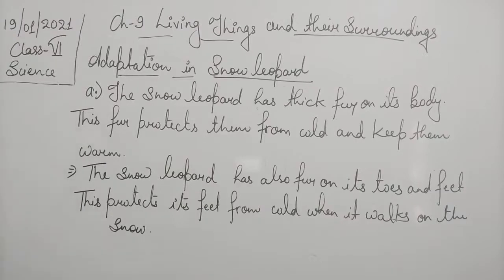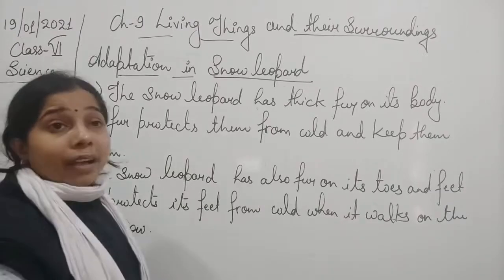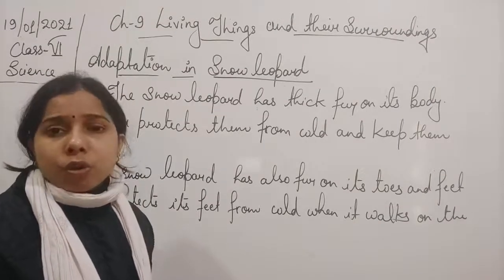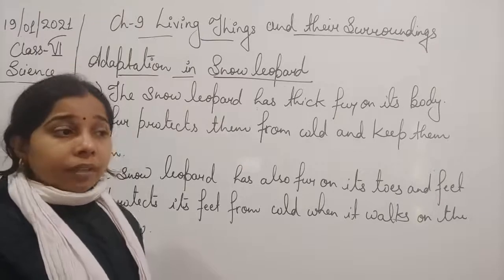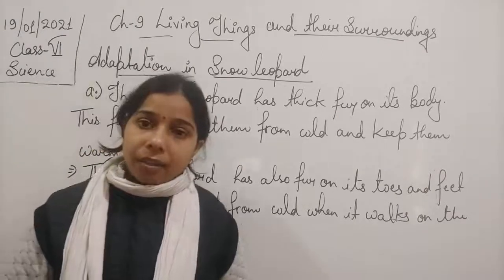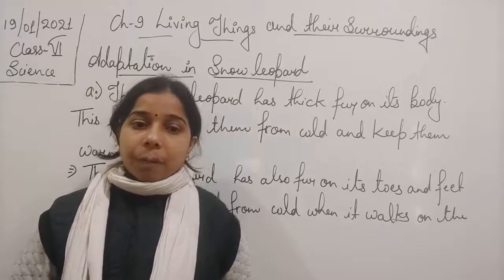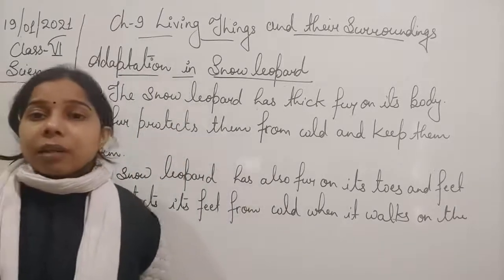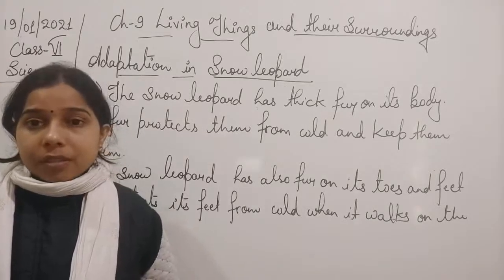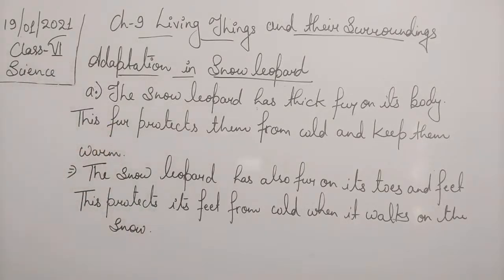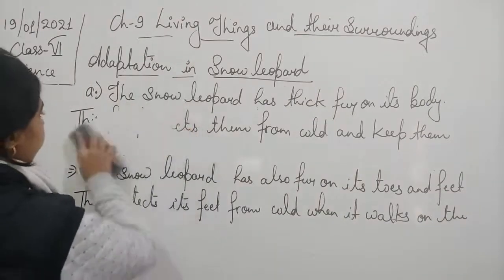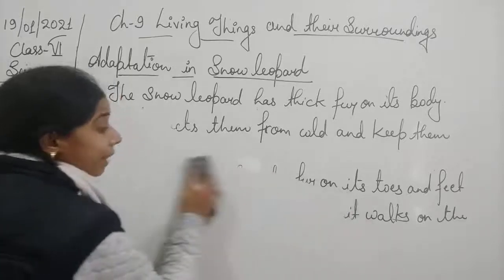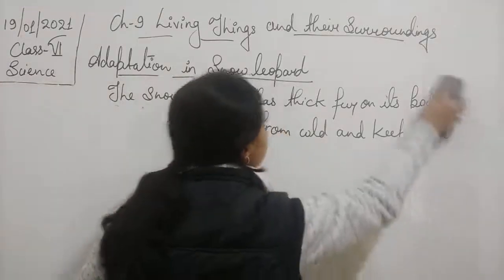Now, not only this, students, but they also have a thick layer of fat beneath their body, which acts as insulation. Having a lot of fat in the body also makes a cover, you can say. It also insulates the body from the cold climate. So we can say that the snow leopard has a thick layer of fat beneath its body.